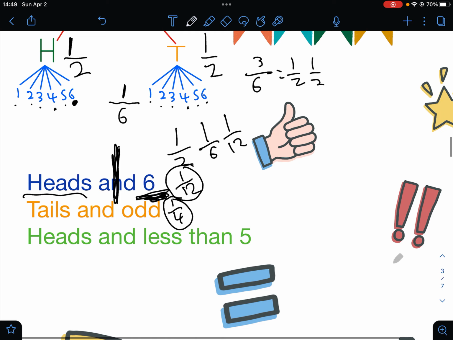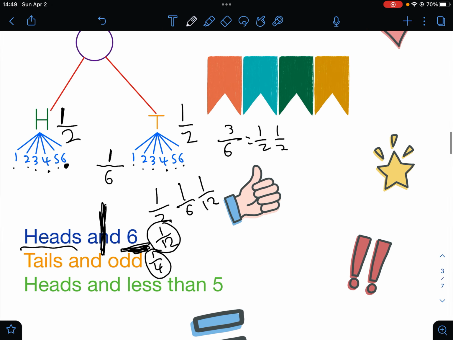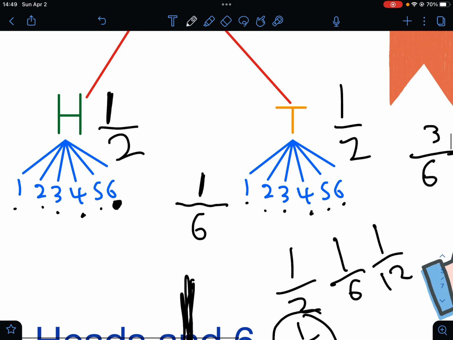Now here's the next one, heads and less than 6. We already know this is half of a chance. So how many are less than 6? 1, 2, 3, 4, 5.